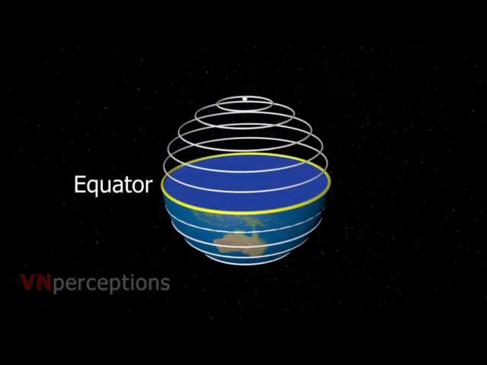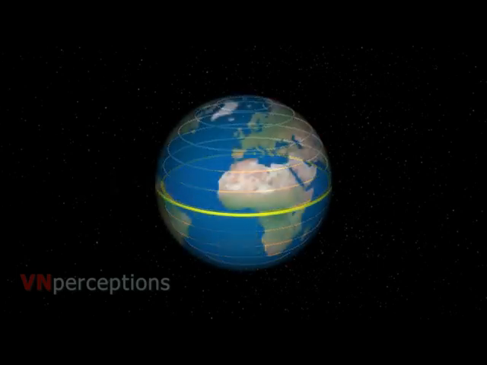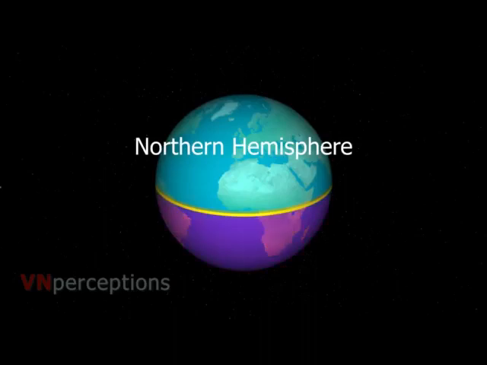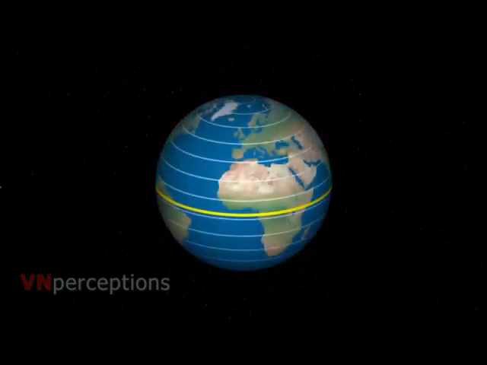The equator, that is at 0 degrees, is the most important latitude and the largest circle that can be drawn on the globe. It divides the earth into northern hemisphere and southern hemisphere. Now the distance between any two parallels of latitude is always 111 kilometers. The North Pole and the South Pole are fixed points and serve as basic points of reference.